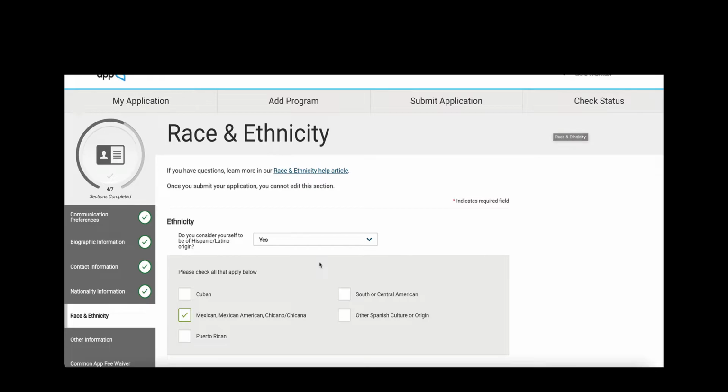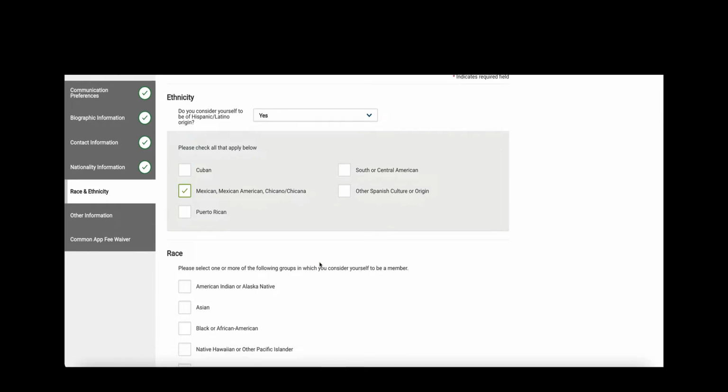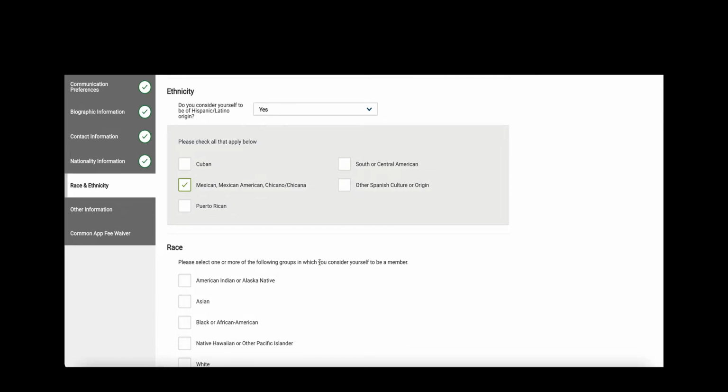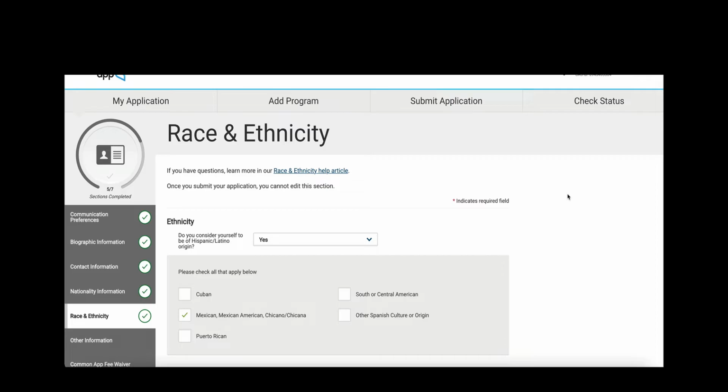Race and ethnicity. In this section, you only have to answer the questions that have a red asterisk. So as you can see, none of the questions have a red asterisk, but if you're comfortable, go ahead and answer them anyway. The first question is ethnicity. Do you consider yourself to be of Hispanic, Latino origin? I said yes, and then it's asking to be more specific. So I selected Mexican, Mexican American, Chicana, Chicano, Latino. Race. Please select one or more of the following groups in which you consider yourself to be a member. You can select one or more, or you can leave it blank and then click Save and Continue to the next section. If you have questions regarding the selections, you can click on this link that says Race and Ethnicity Help Article to get some more information or descriptions.